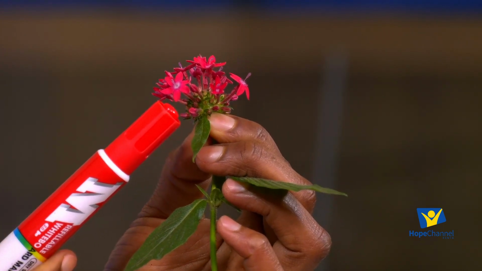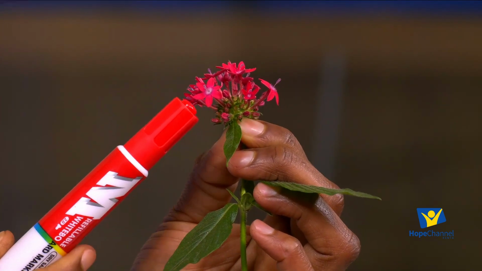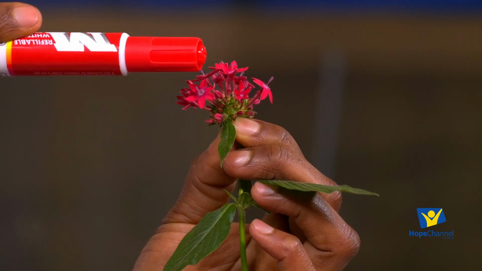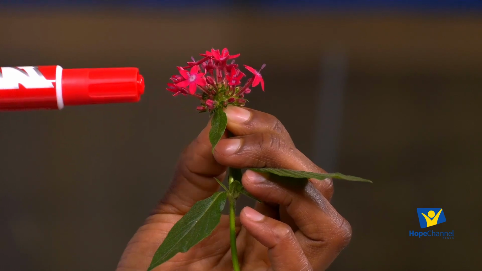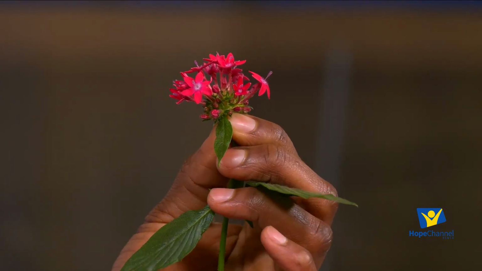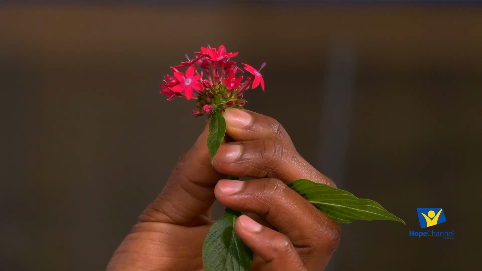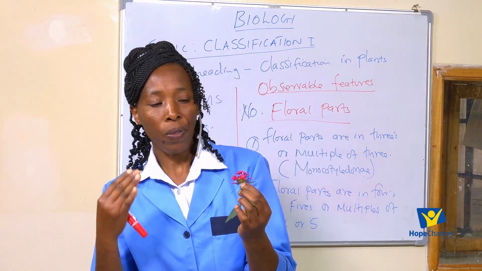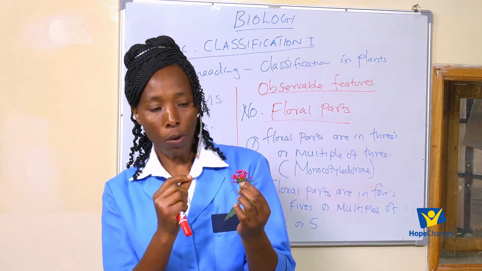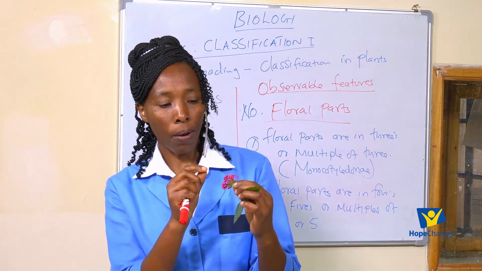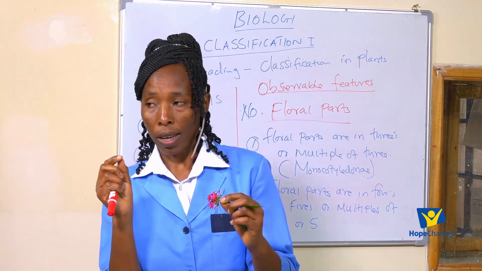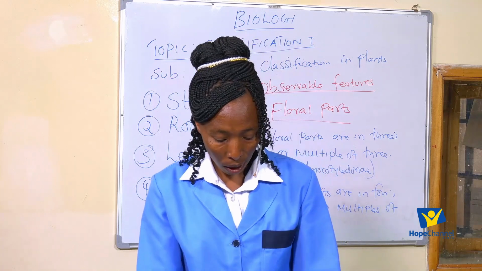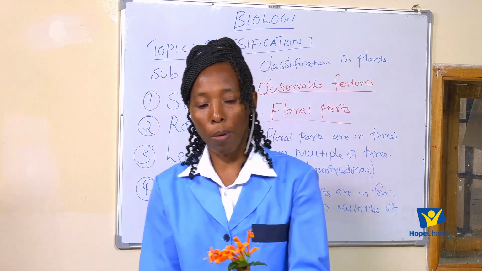So I can count and say this is 1, 2, 3, 4, 5, 6. So in that case, the floral parts of this flower is 6. So that means that is multiples of 3. So that one makes it a flower that is in which class? A class monocotyledonous.